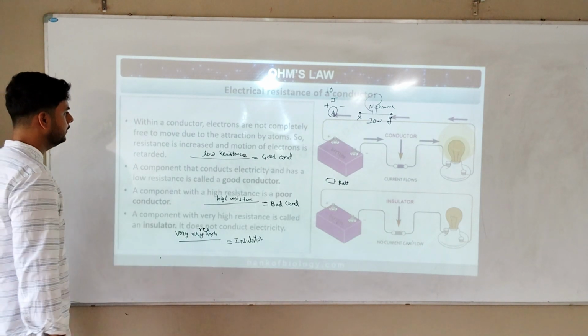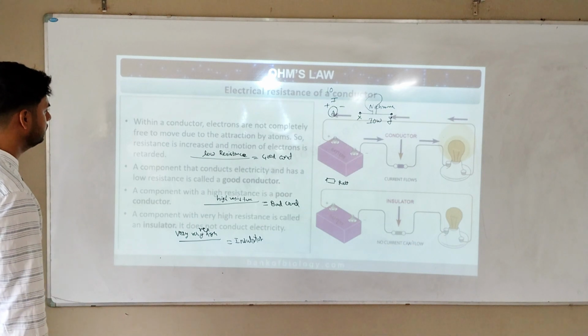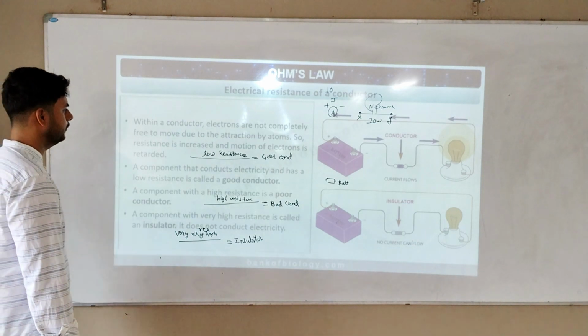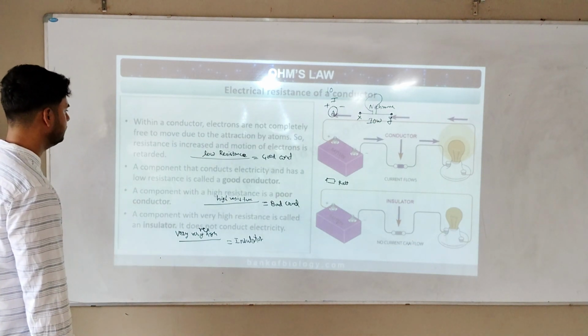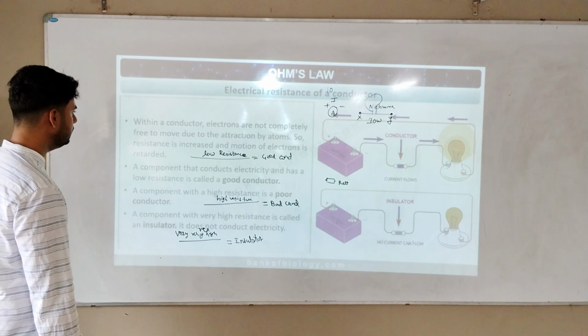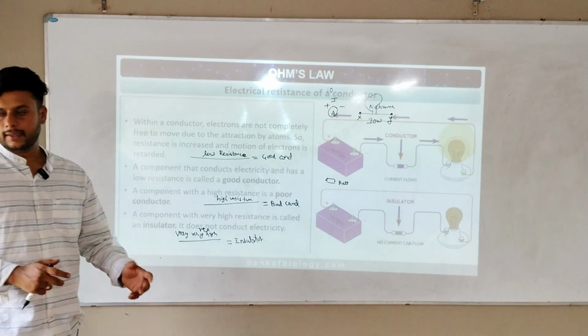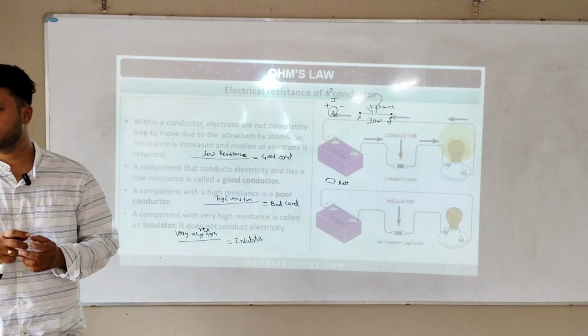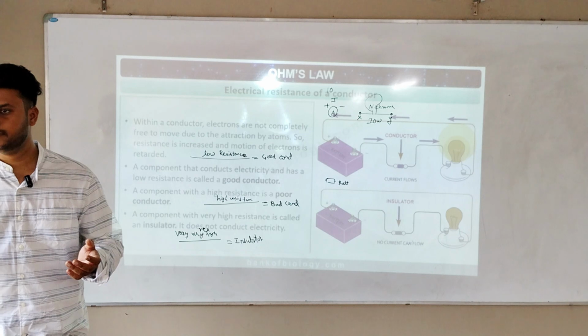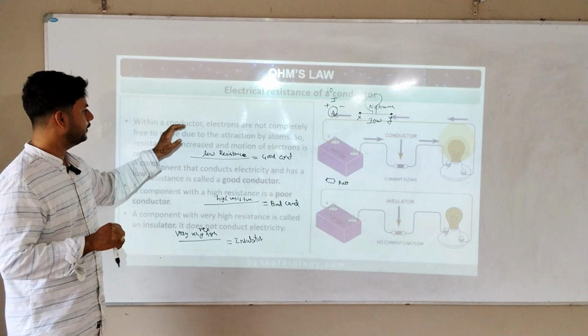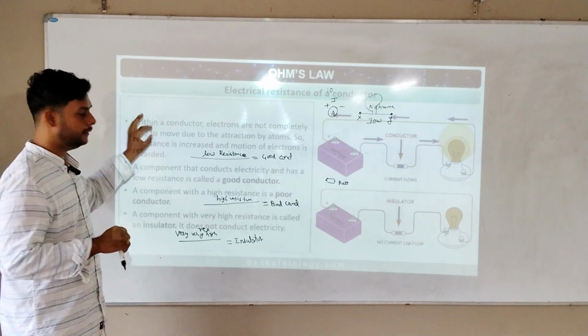Read, Praveen. Within a conductor, electrons are not completely free to move due to the attraction of electrons. So resistance is increased and the motion of electrons is retarded. First of all, the metals are tightly packed, so the current cannot flow easily. That is what they are saying. Within a conductor, electrons are not completely free to move.